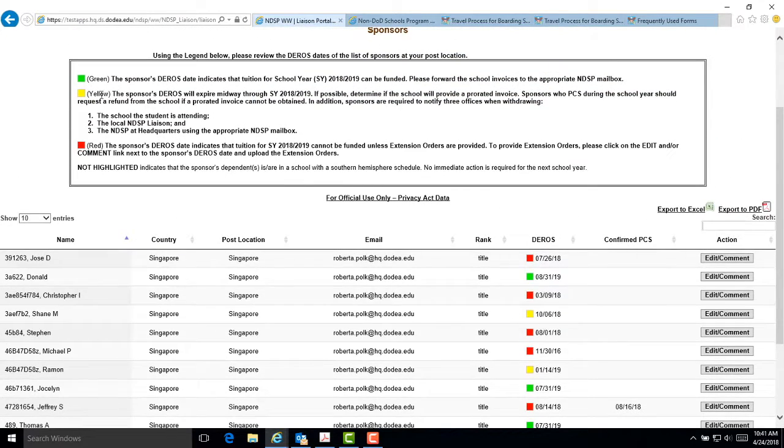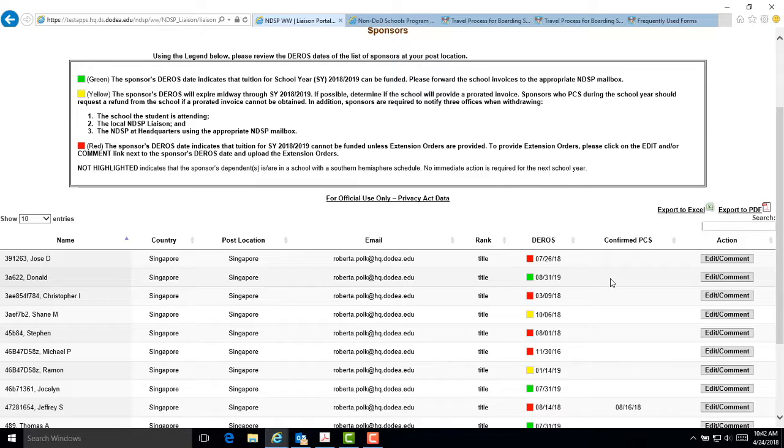The date eligible for return from overseas, or DoDEA's, color coding indicates whether the sponsor's DoDEA's is green, current for the full school year; yellow, will expire midway in the next school year; or red, has expired and expenses cannot be funded unless extension orders are provided. Please note that the color coding is only available during the re-registration period. You will notice that our example is using a northern calendar.